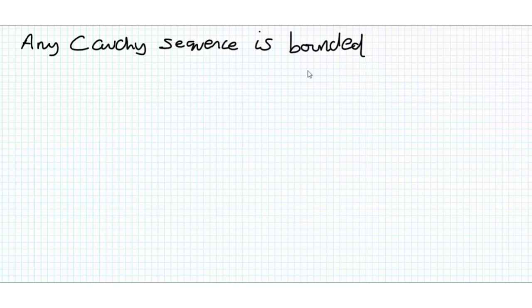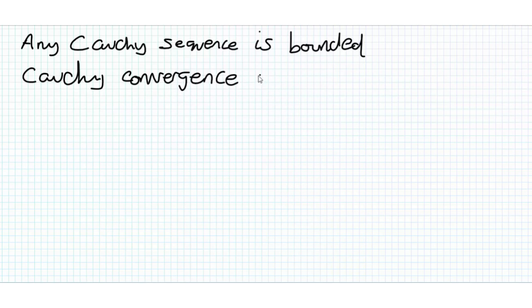Now we're going to prove something called the Cauchy Convergence Criterion. I'm not going to state the theorem by writing it down, I'll just tell you the theorem, and then what I'll write down is the proof.